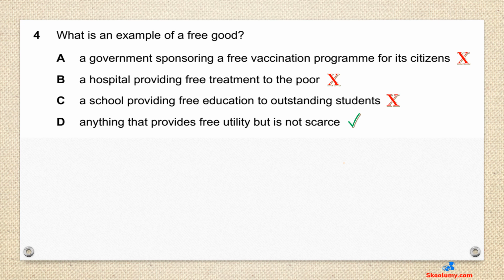They are scarce. They have an opportunity cost in their provision. There is a cost associated with making them available to additional consumers. They are economic goods. They attract price since they have costs attached, even though the government decides to bear the costs by providing them free of charge.